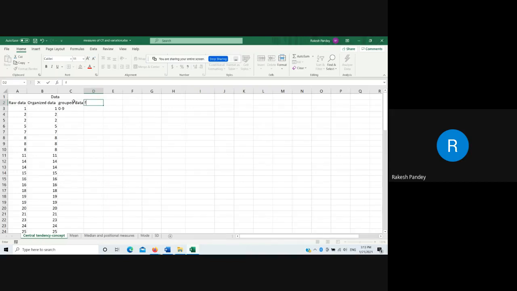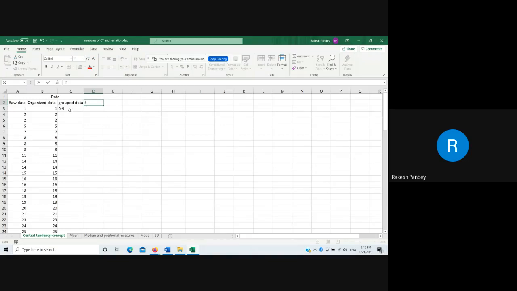And this grouped data is also called class interval. So a class is a subgroup of the data. The total data is from 1 to 50, and within this there is a subgroup that we have created.